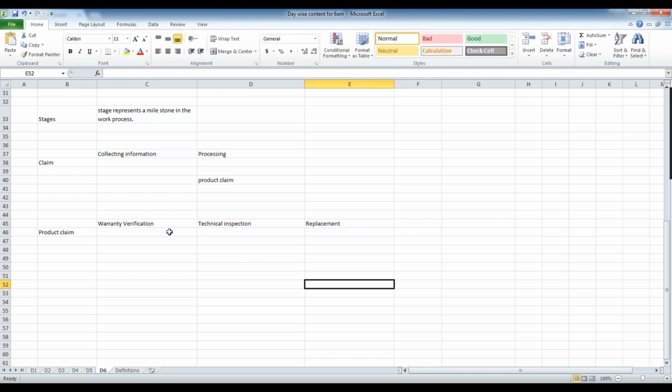So this is the generic methodology. If somebody asks what the status of the claim is, you will say it's under technical inspection, the warranty is pending, or the replacement is happening. So most of the time we give the name of the stage as the answer. The stage represents a phase, or generally we call it the current phase of your application.